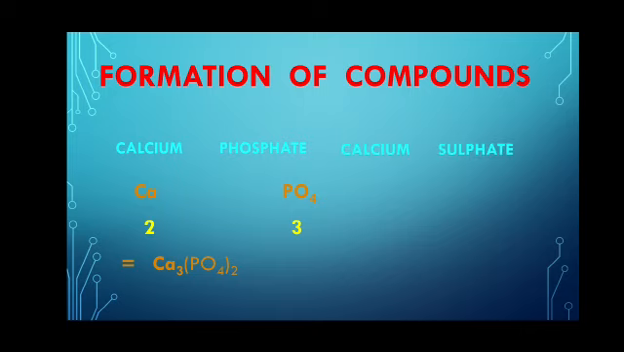Similarly, we have to write the formula of calcium sulfate. The formulas of calcium and sulfate are Ca and SO4, and their valencies are 2 and 2. If the components have the same valencies, they cancel out, and finally the formula is CaSO4.